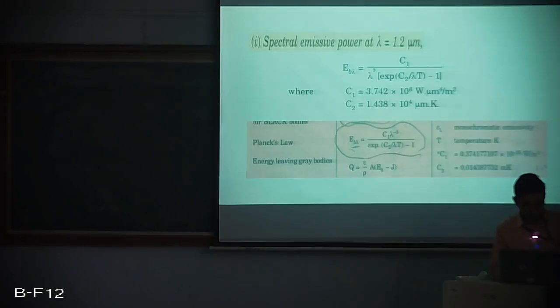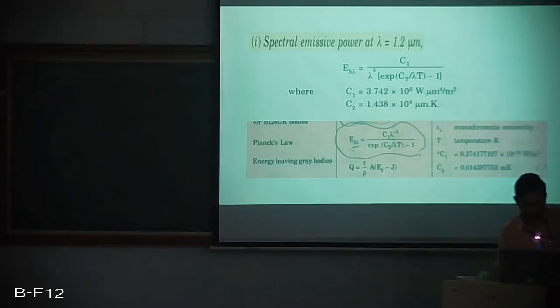If we take up the first parameter, that is spectral emissive power at a specified wavelength, the wavelength is given as 1.2 micrometer, we would of course use Planck's law. The slide shows this Planck's law, and the values of Planck's constants C1 and C2 are already given in your data handbook.